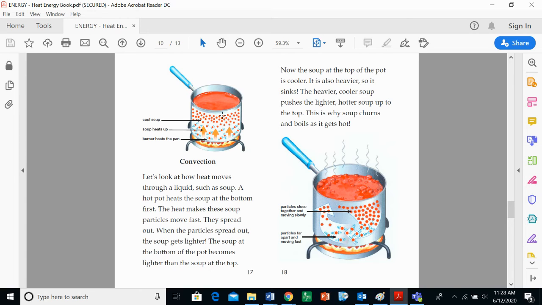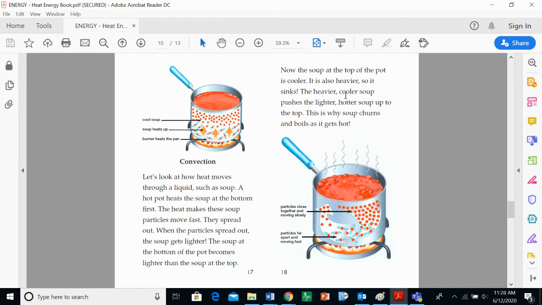When the soup heats up, the heat starts in the bottom, and then it moves up. Convection. Let's look at how heat moves up through a liquid, such as soup. A hot pot heats the soup at the bottom first. The heat makes the soup particles move faster. They spread out. When the particles spread out, the soup gets lighter. The soup at the bottom of the pot becomes lighter than the soup at the top.